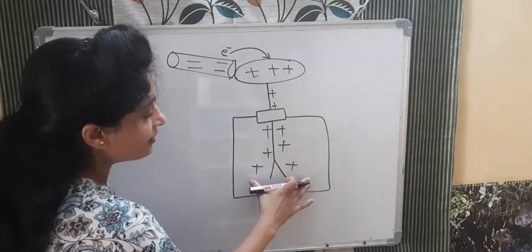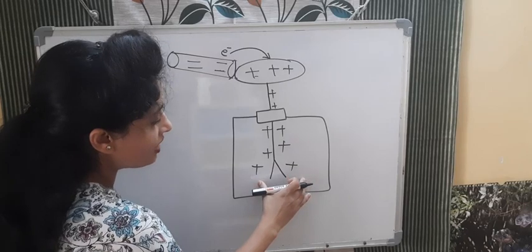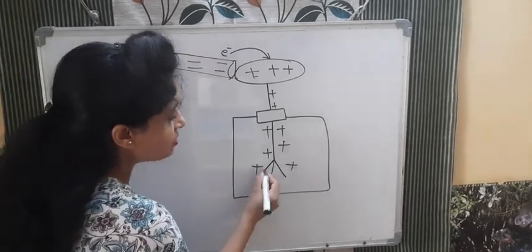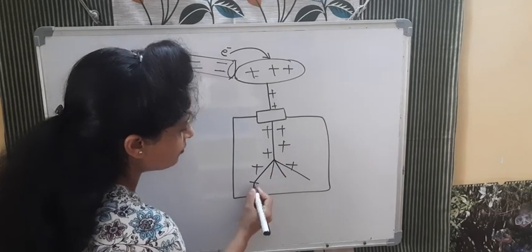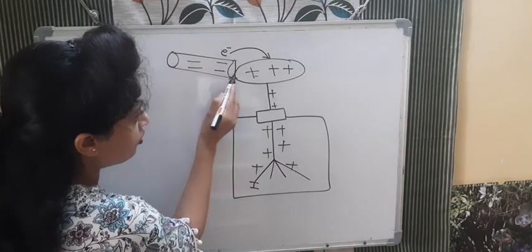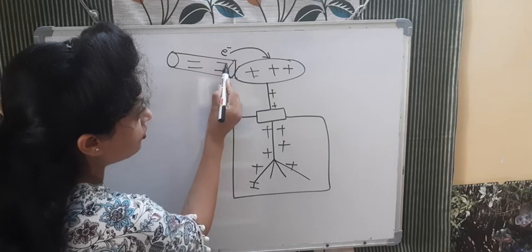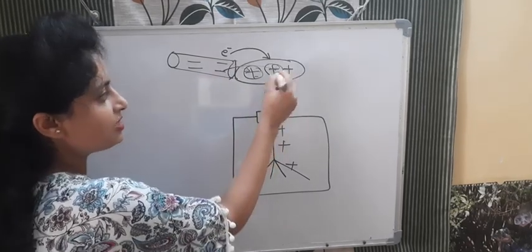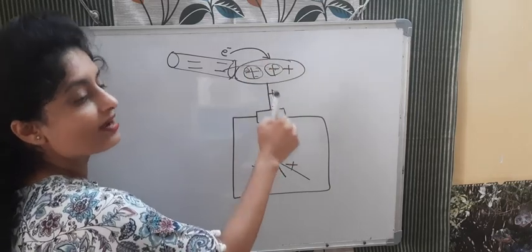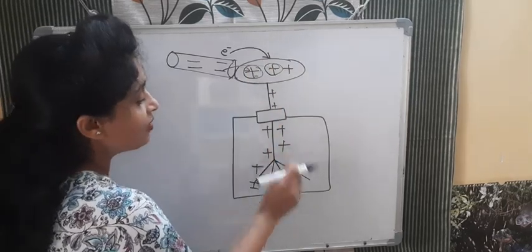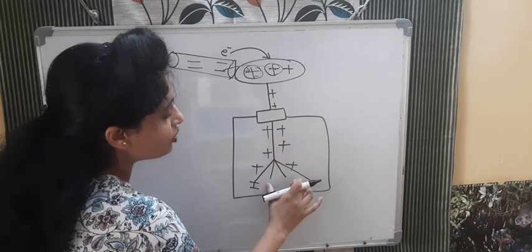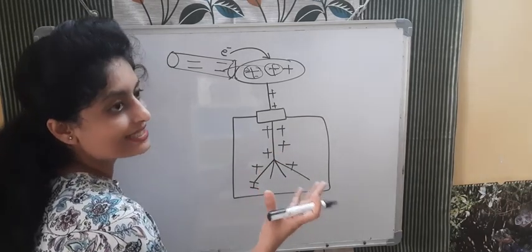So when the leaves start coming near to each other, what can we say from here? First position was this. Now when we are touching this rod with this, what will happen? Electrons start coming and they will balance the positive charge. It means positive charge will become less now, and when the positive charge is becoming less, these gold leaves will come closer to each other because positive charge is decreasing now.